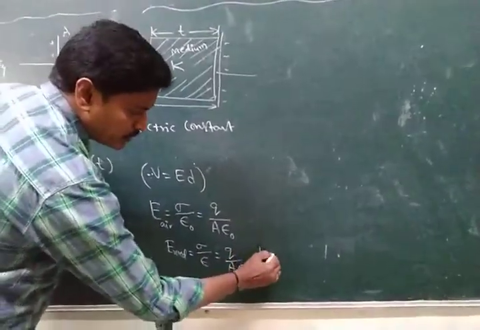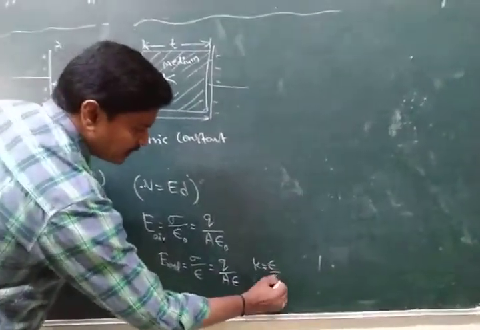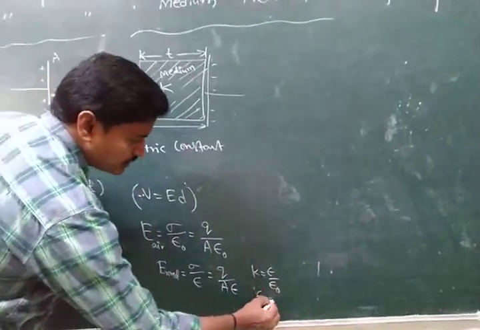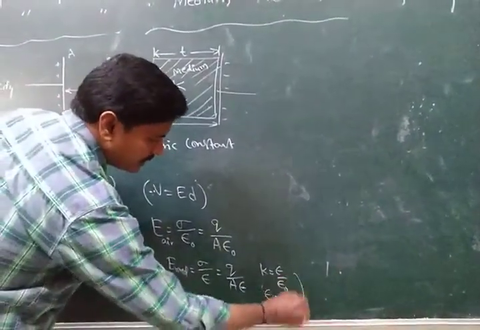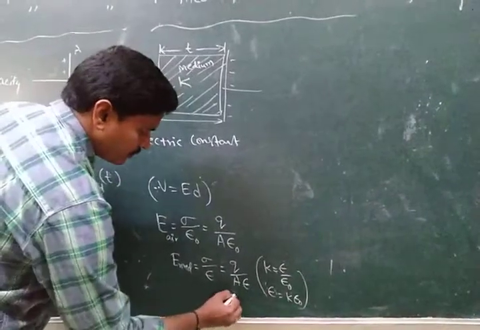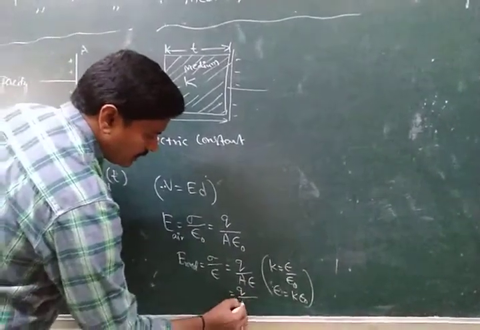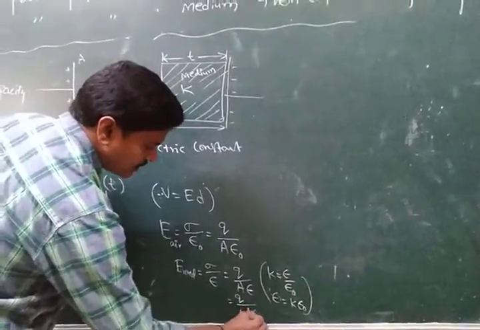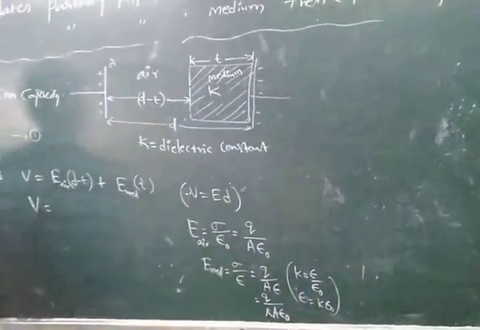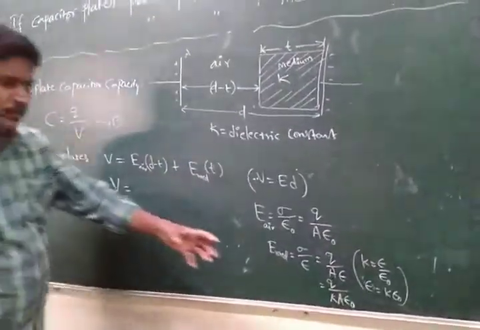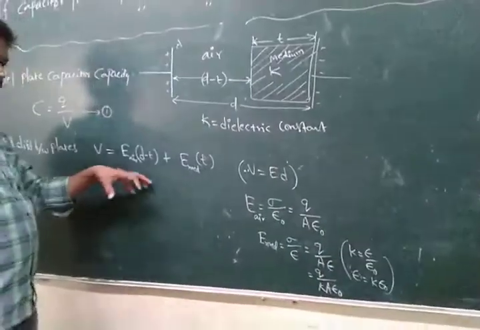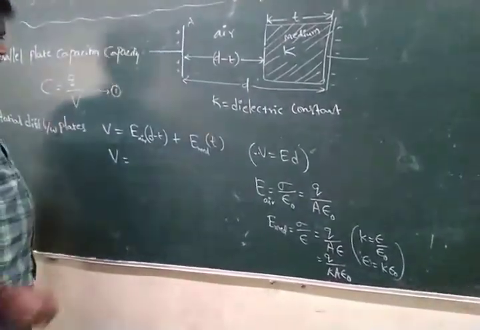K is equal to epsilon by epsilon naught. Epsilon is equal to K into epsilon naught. Therefore, Q by A K epsilon naught. Okay, so these values we can substitute into this equation.